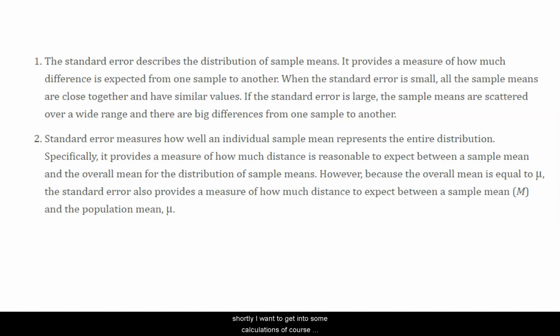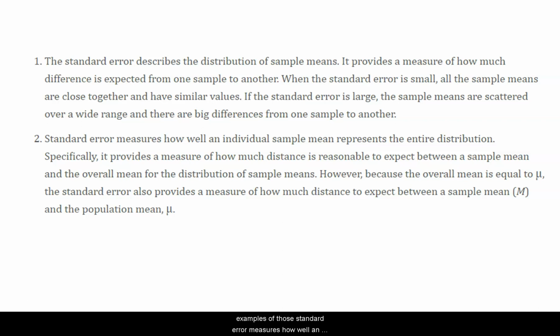I want to get into some calculations, of course. Pardon me, let me just read two more definitions and we'll get on to some practical stuff. The standard error describes the distribution of sample means. It provides a measure of how much difference is expected from one sample to another, as we just said. When the standard error is small, the sample means are close together and have similar values. Do you know one context in which the standard error will be small? When the sample size is large. If the standard error is large, the sample means are scattered over a wide range, and I can't wait to talk about examples of those.